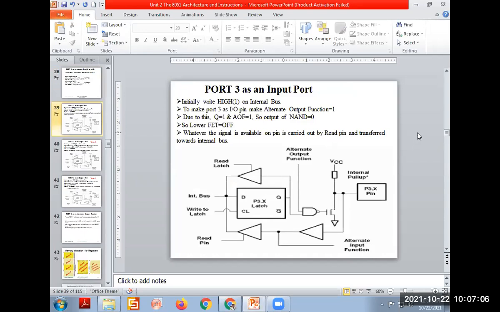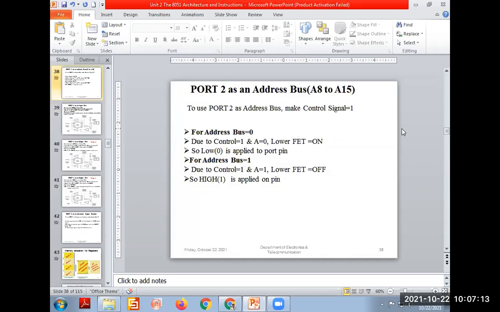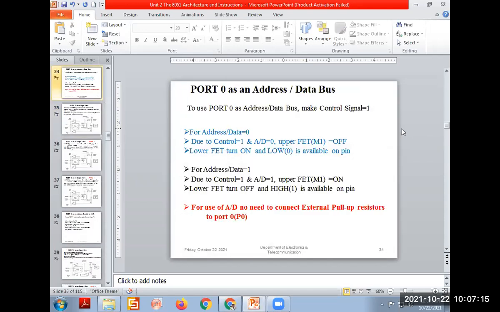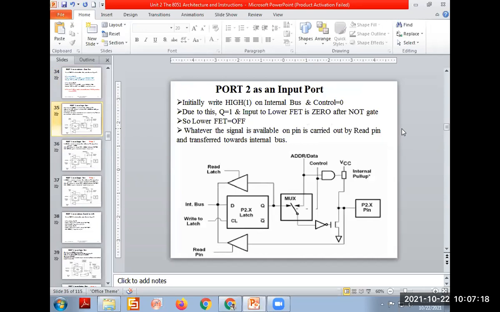Okay, right, next point, that is port 3. I think port 2 is also remaining. Yes, we have finished port 0. Now only port 2 and port 3 are remaining, so we'll finish them in 5-10 minutes. Now we have understood how it is working. Make it fast. Draw this diagram and put the next point: port 2 as an input port. In that case, port 2 is the input port. Draw this diagram fast, everyone.